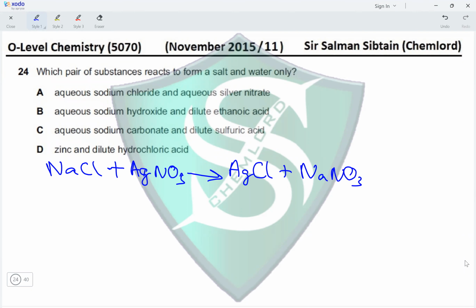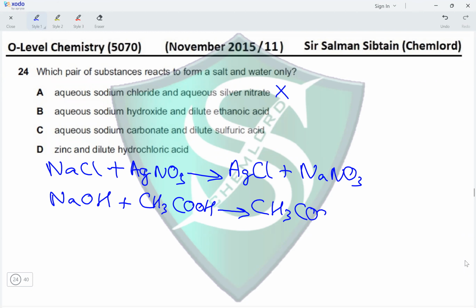In the next reaction, sodium hydroxide and dilute ethanoic acid are reacting. So NaOH, when it reacts with CH3COOH, it would result in the formation of sodium ethanoate, which is CH3COO⁻Na⁺, which is a salt, and it produces water. So the products of this reaction are salt and water.